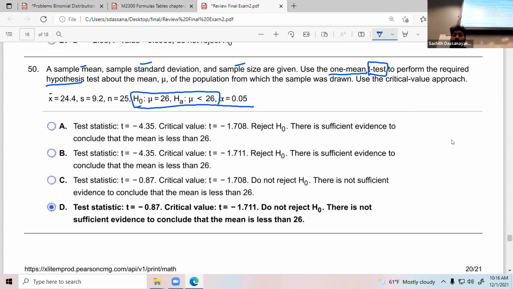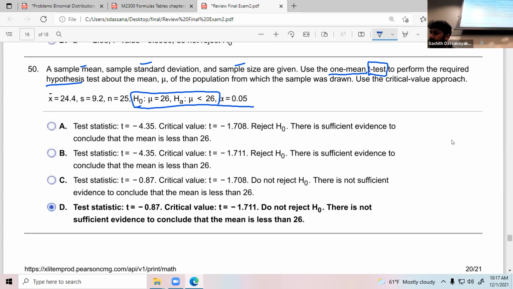As I mentioned, if they haven't mentioned, always try to use the critical value approach. So all answers are based on the critical value approach. You need to find the test statistic, you need to find the critical value, and your decision, whether you reject or not. Based on that decision, you have to check the claim.